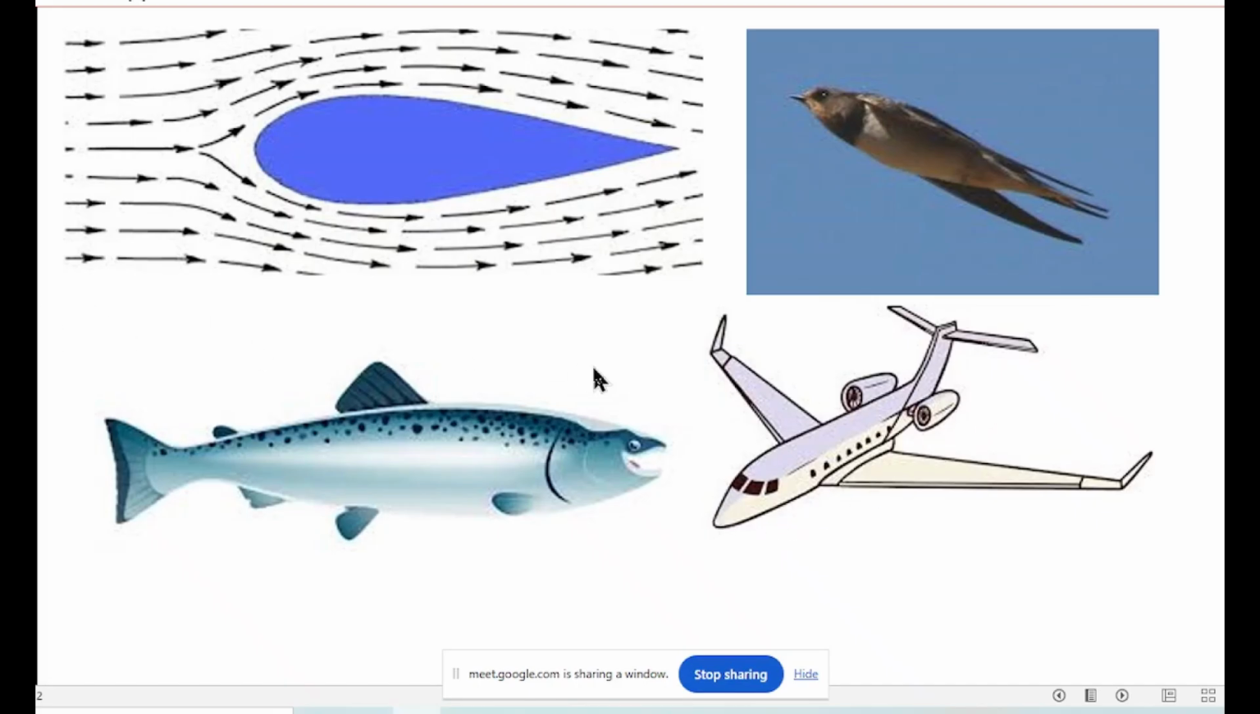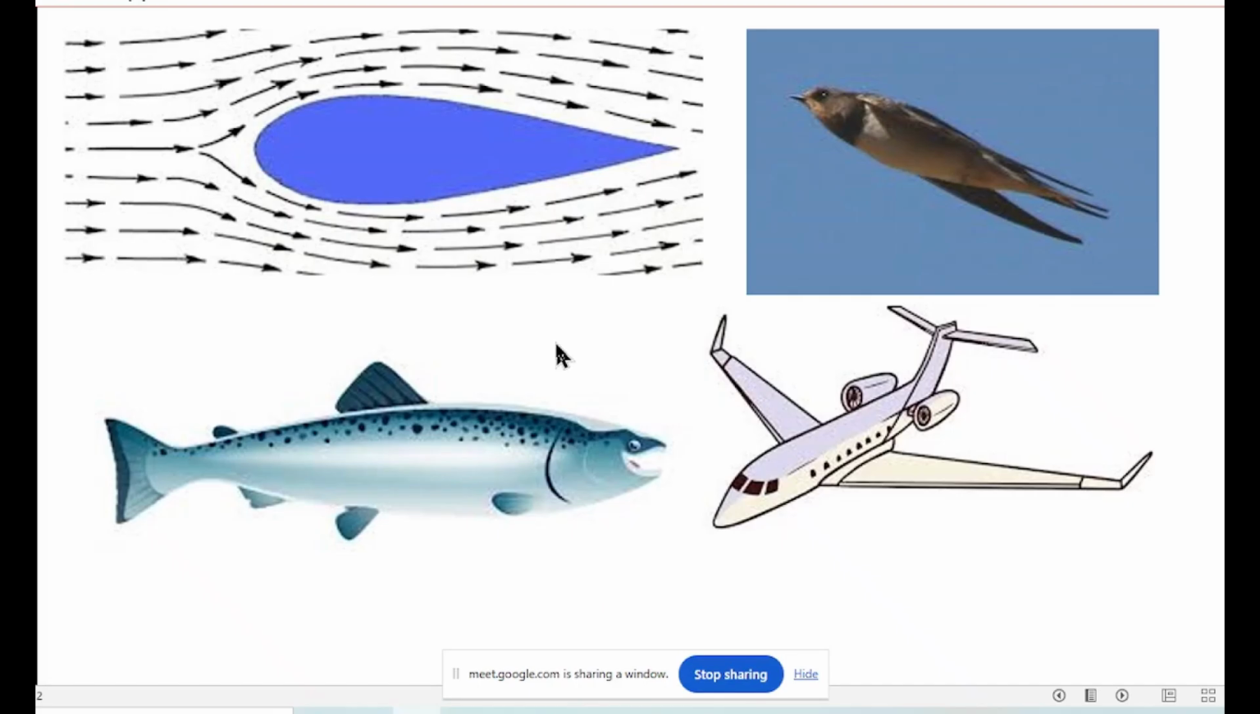Streamline is a shape, the outline. The outline shape is called streamline. If you just draw the outline with a pencil, that shape will be called streamline. Take a pencil and draw only the outline from the outer surface; that shape will be streamline. Here also, just draw the outline. The outline will be called a streamline shape.